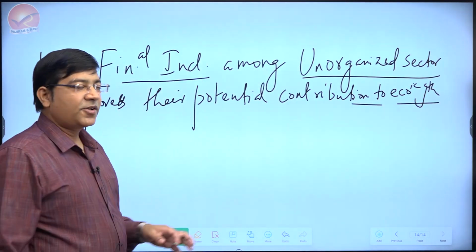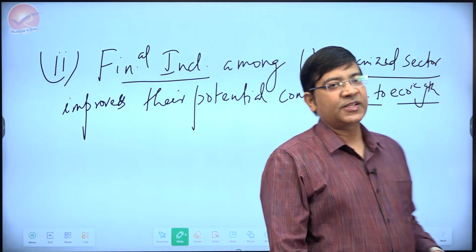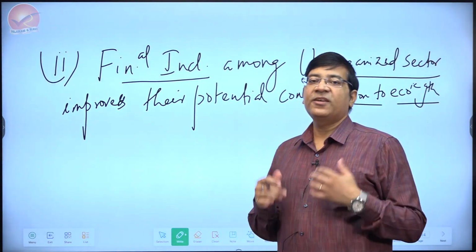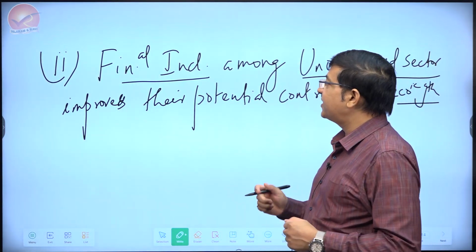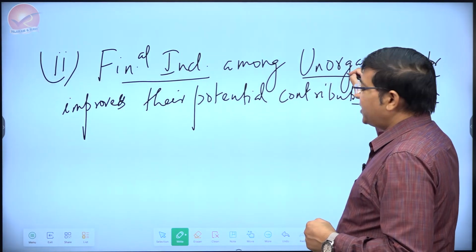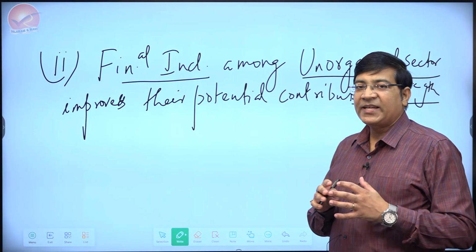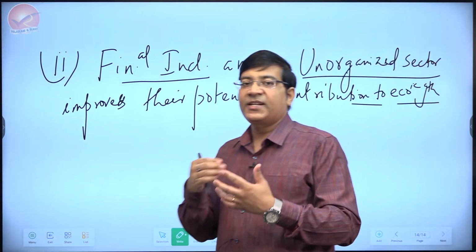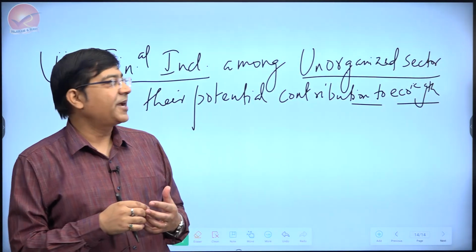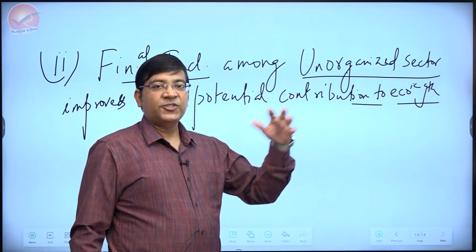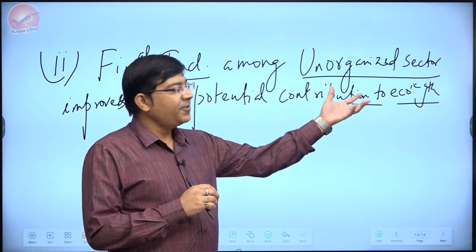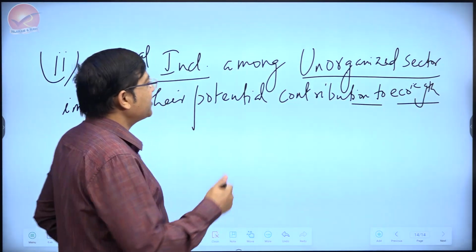When we think of unorganized sector, we are thinking of sectors like agriculture, we are thinking of small industries, etc. Majority of them were earlier not associated with the bank accounts. But once they get into the banking system, they have a bank account, they can actually contribute more to economic growth. How is that possible?